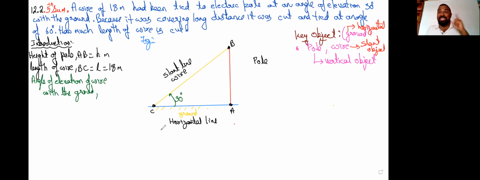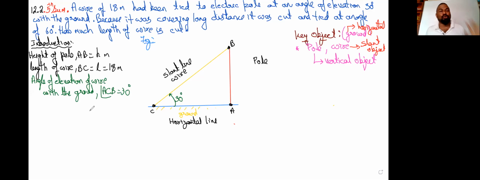So where is the angle starting? Always start the angle at the horizontal line, AC. So A, the center point is C, and the angle of elevation is going towards B. Therefore, angle ACB is equal to 30 degrees. Okay, that is the first construction.